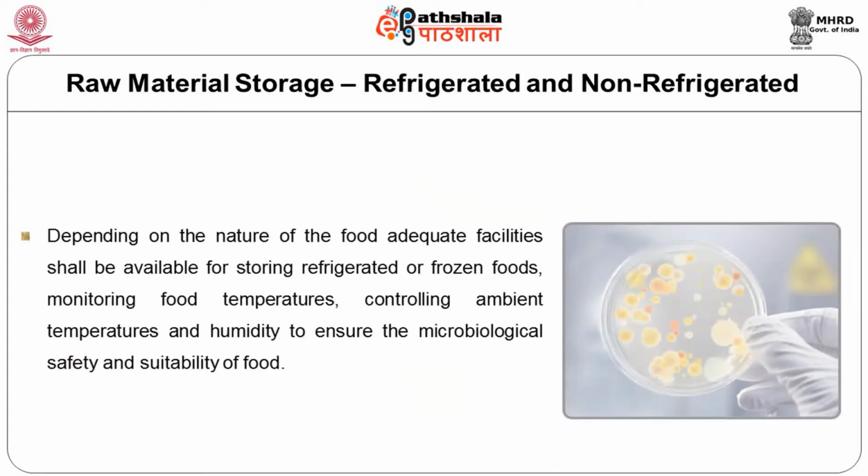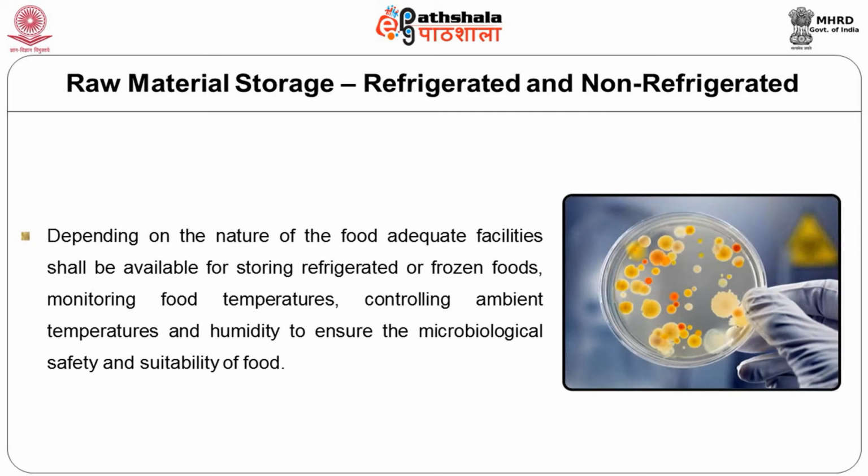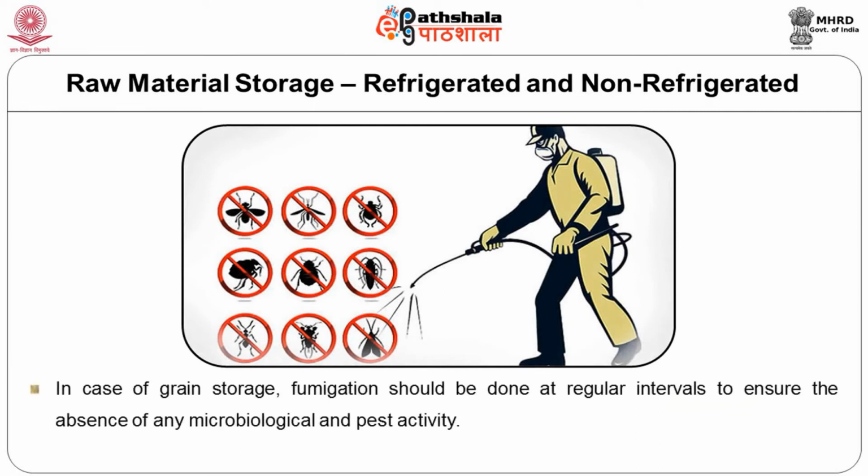Depending on the nature of the food, adequate facilities shall be available for storing the refrigerated or frozen foods, monitoring the food temperatures and controlling the ambient temperatures and humidity to ensure the microbiological safety and suitability of food. In case of grain storage, fumigation should be done at regular intervals to ensure absence of microbial and pest activity.